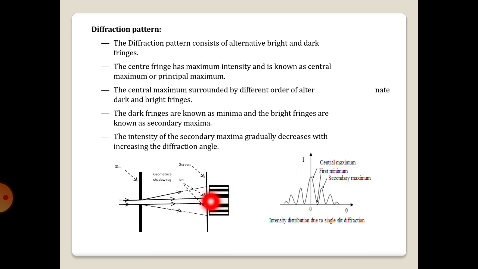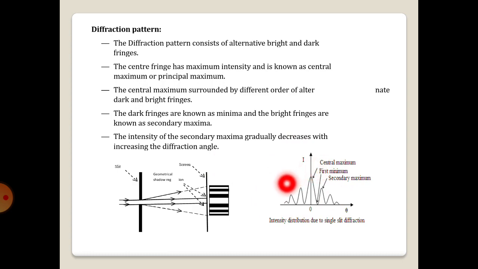The central maxima is surrounded by a few narrow bands on either side which are alternately dark and bright, observed on the screen. The dark fringes are known as minima and the bright fringes are known as secondary maxima. These secondary maxima are situated symmetrically on both sides of the central maxima. And the intensity of the secondary maxima gradually decreases with increasing diffraction angle. This is observed in this intensity distribution curve.